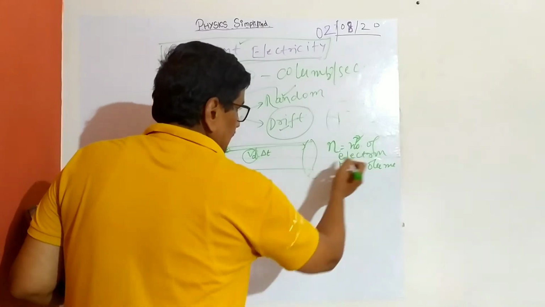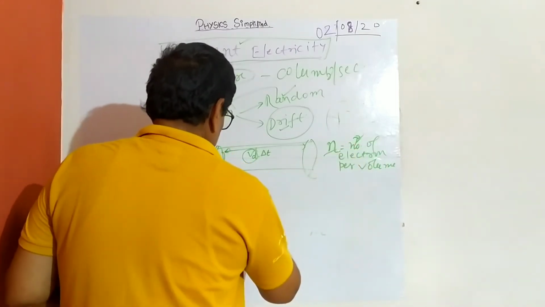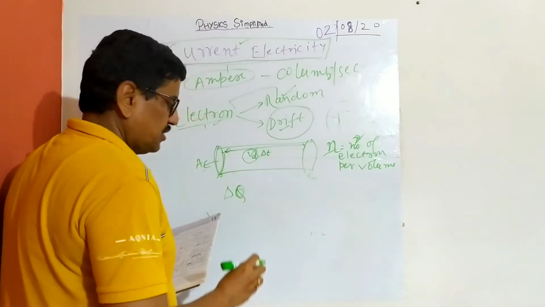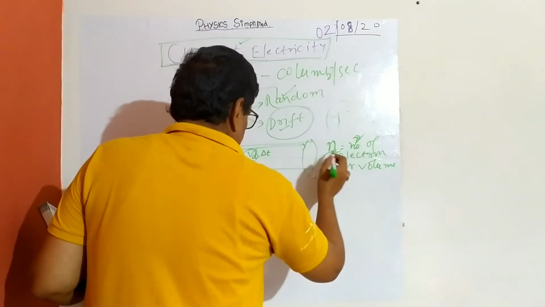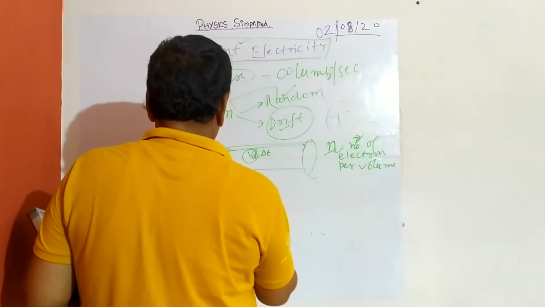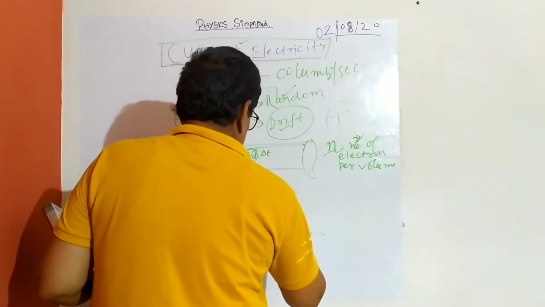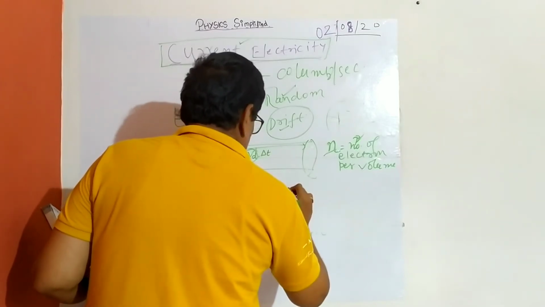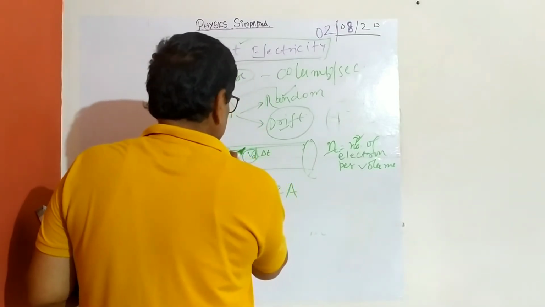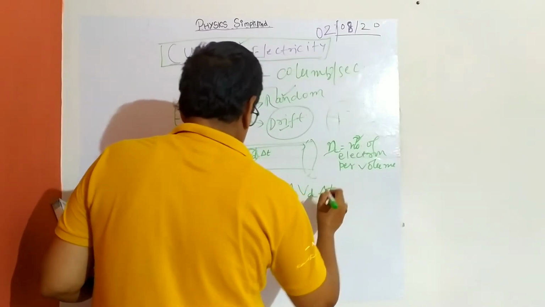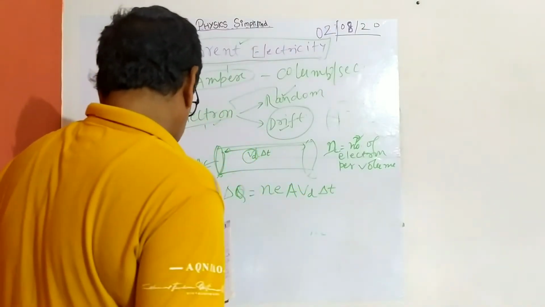If n is electron density and the cross sectional area of the conductor is A, delta Q will be n into volume. Volume is A into the length, Vd into delta t. With charge e, delta Q is n e A Vd delta t.